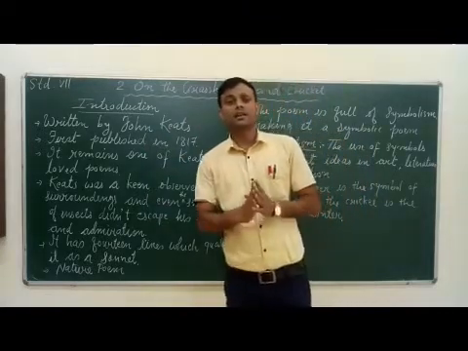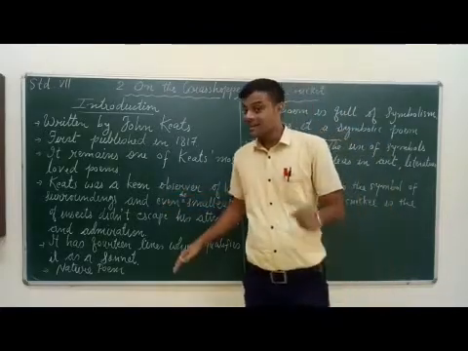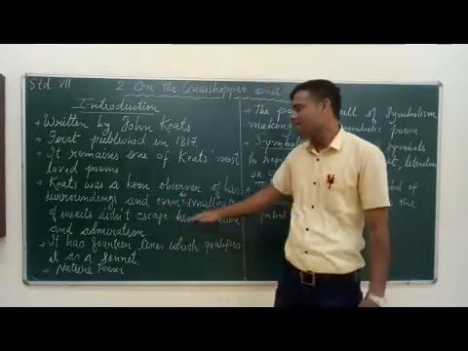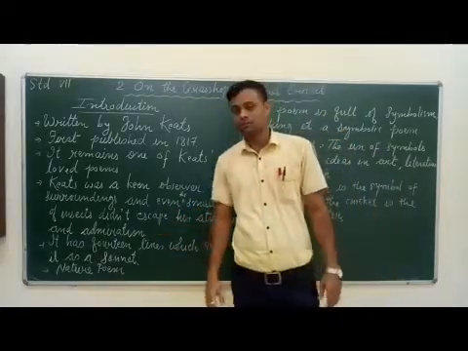Keats was a keen observer of his surroundings, and even the small insects didn't escape his attention and admiration.